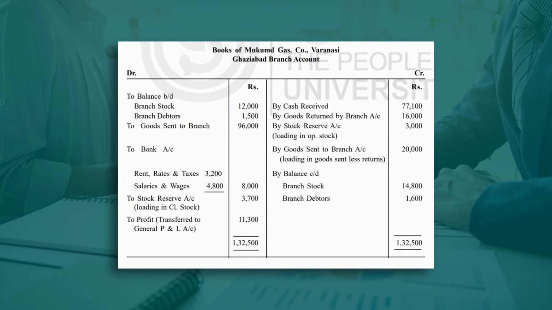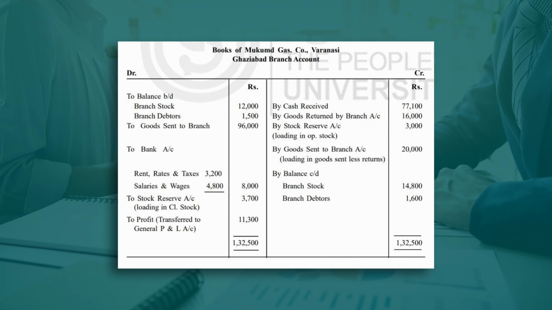So in this amount again the loading amount is included. So loading amount is again 1/4. So it must be 24,000 loading amount. So here we can write loading amount 24,000 on goods sent to branch.